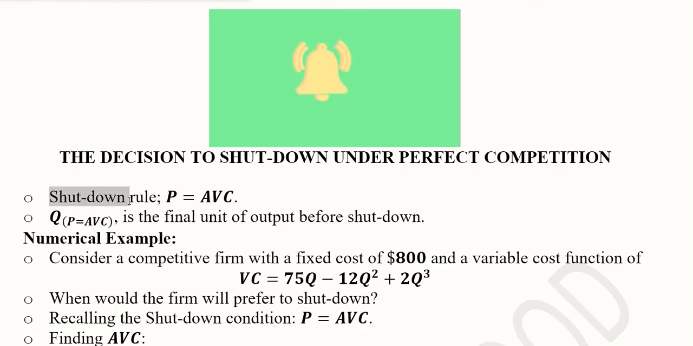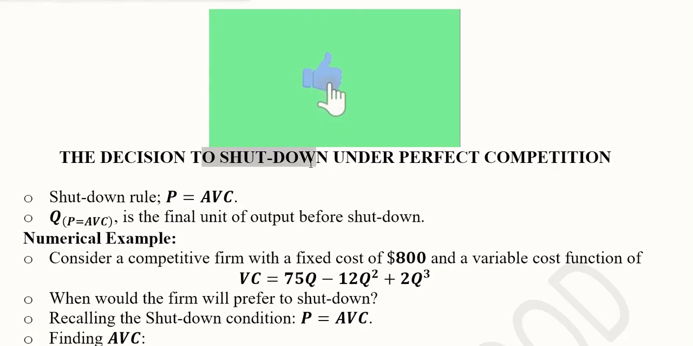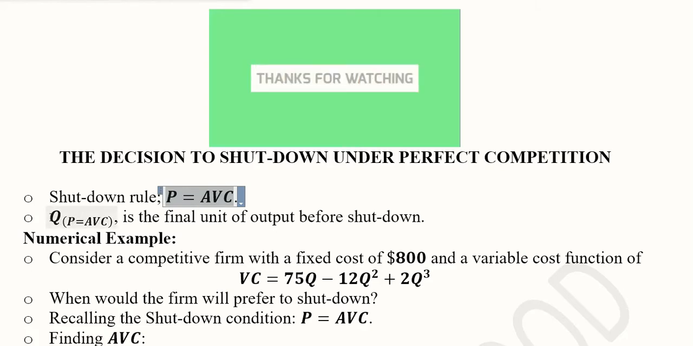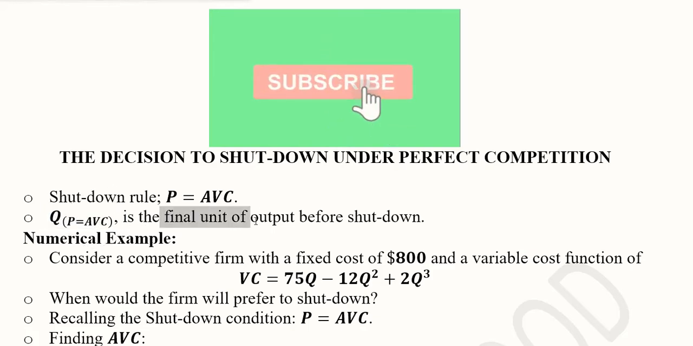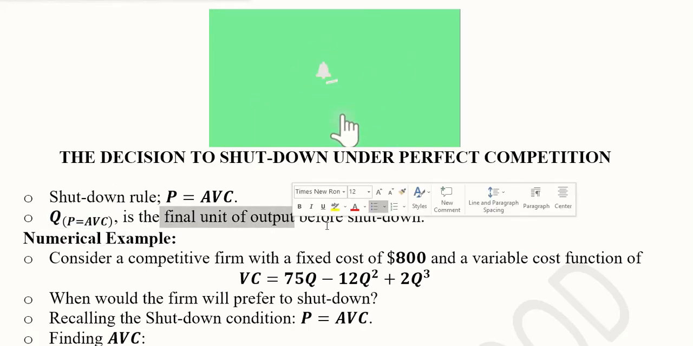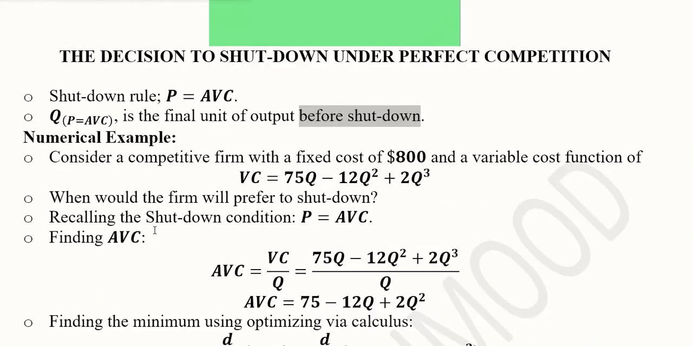Now, this is the rule that we must remember when it comes to the evaluation of the shutdown point for a firm in perfect competition, and it is the equality of price and the average variable cost. So that output where these two variables are equal is the final unit of output that the firm will produce before it shuts down. A numerical example should help us to better understand the situation.